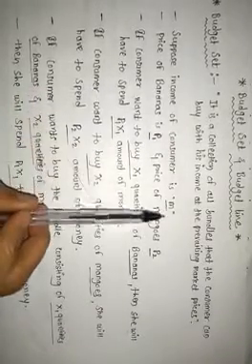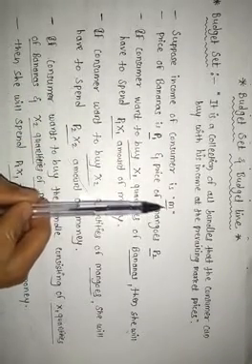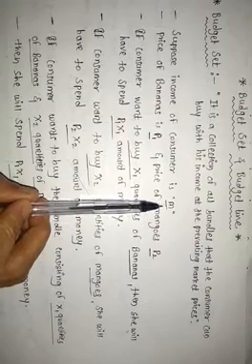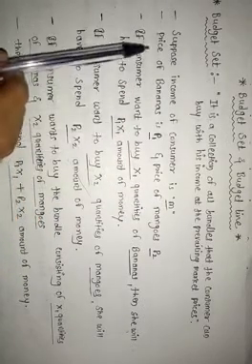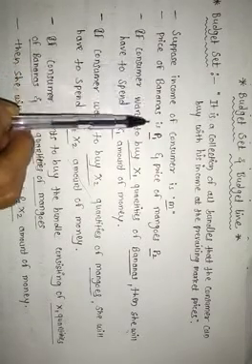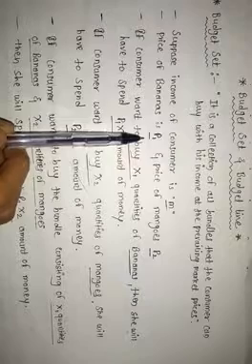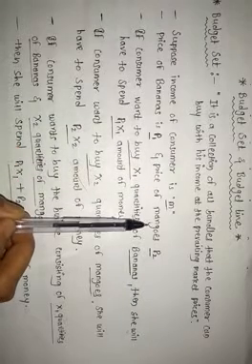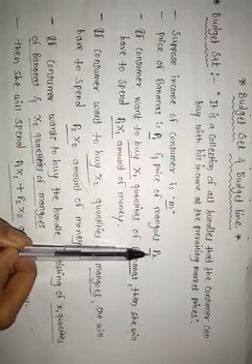Suppose the income of the consumer is M, meaning money or income. The two goods are bananas and mangoes. The price of bananas is P1 and the price of mangoes is P2.